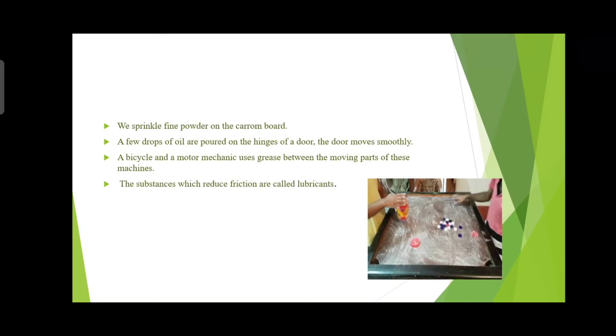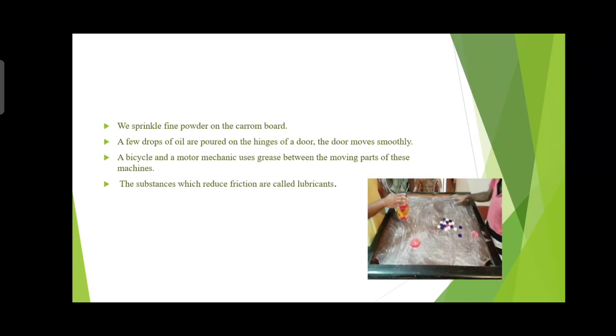Then we sprinkle fine powder on the carom board. Right? Any powder. Why are we sprinkling the powder on the carom board? For the grip. The carom board is very smooth, right? By pouring some powder, it gives a good grip to play.